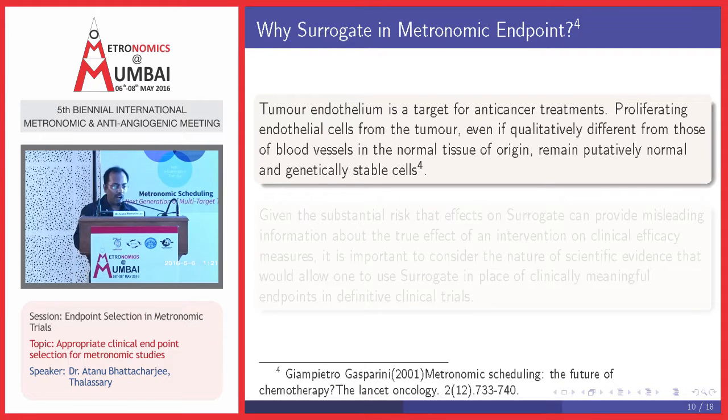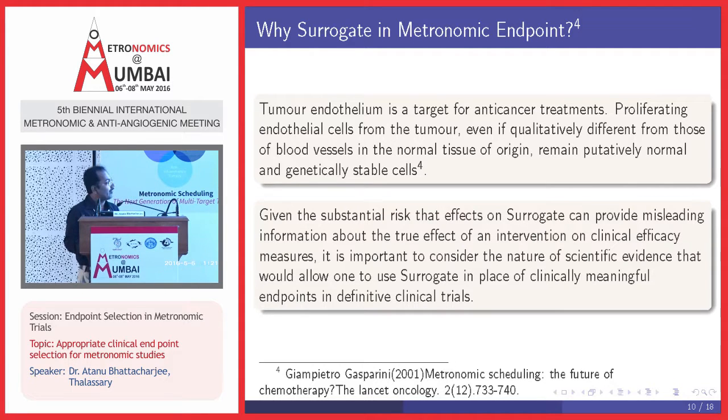Now come to why surrogate in metronomic endpoints. Tumor endothelium is a target for anti-cancer treatment. Proliferating endothelial cells from the tumor, even if qualitatively different from those of blood vessels in the normal tissue of origin, remain potentially normal and genetically stable cells.